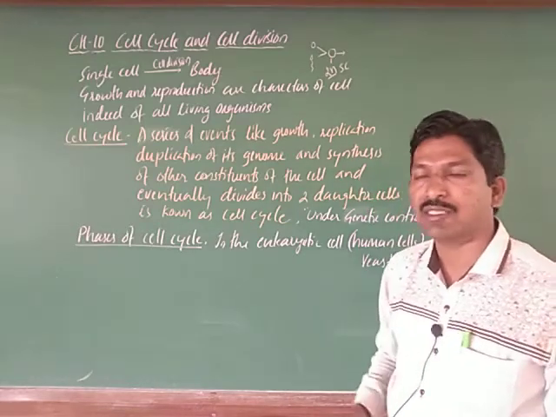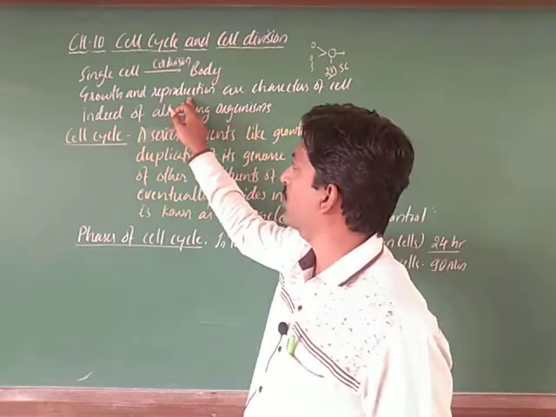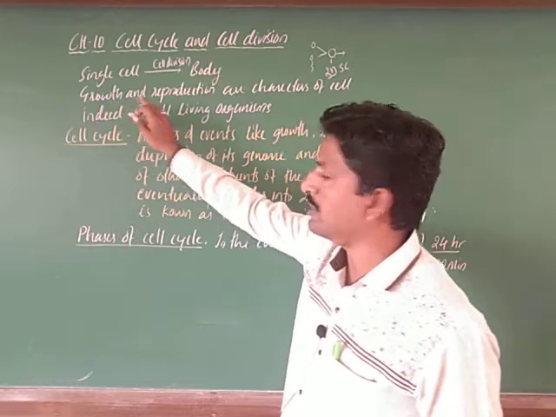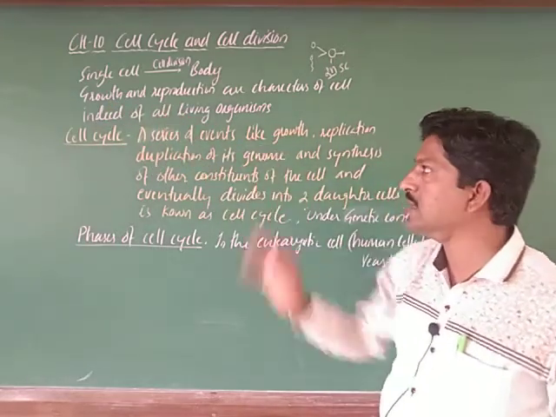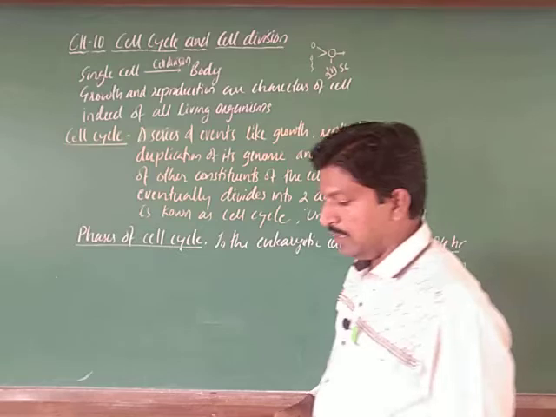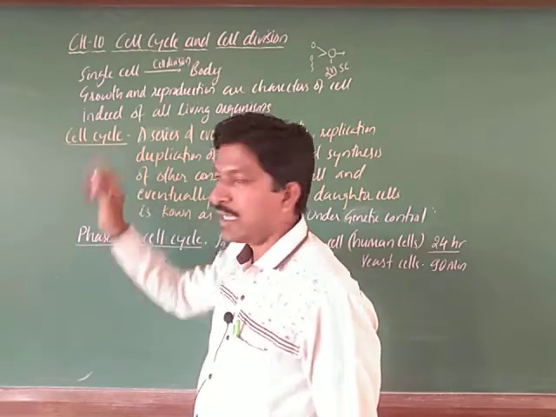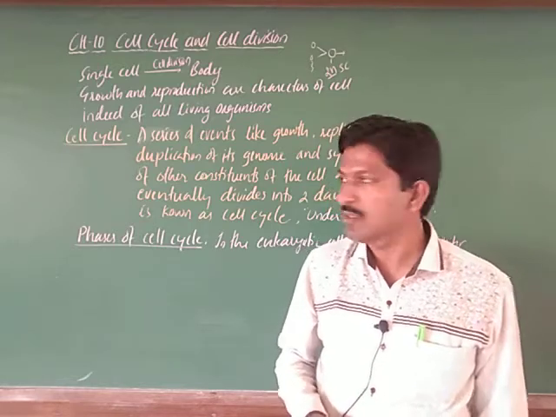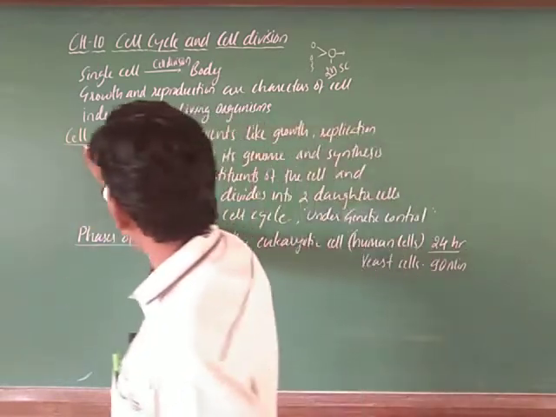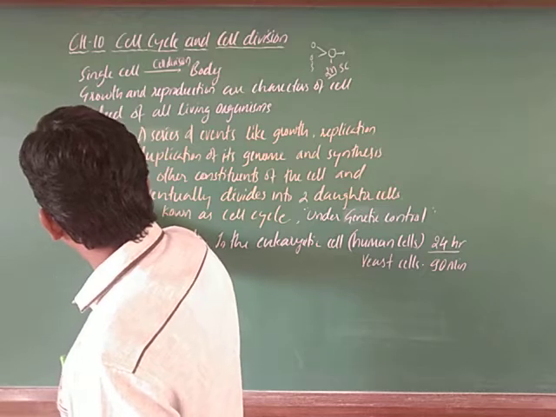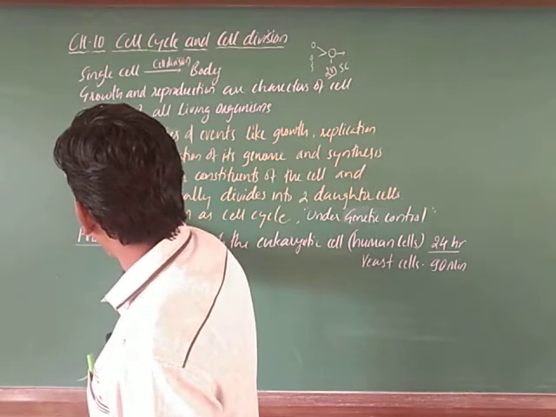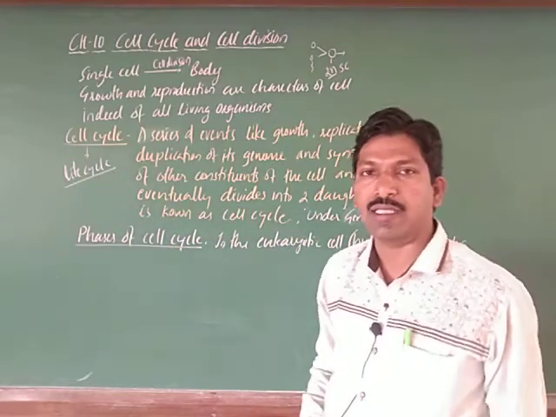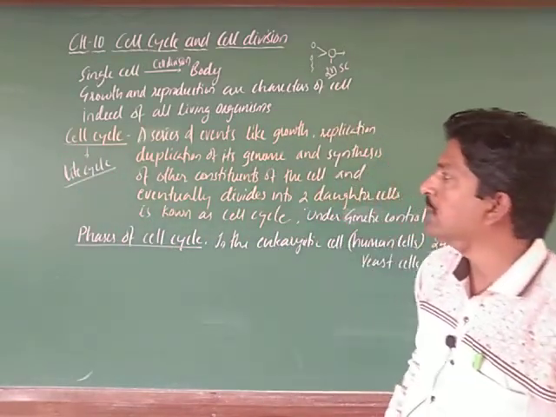Every living organism performs this growth and reproduction. So it is a property of a cell, right. Then here we are going to discuss the cell cycle. Cell cycle, in simple words, is a lifespan, a life cycle. The life cycle of a cell is called the cell cycle.